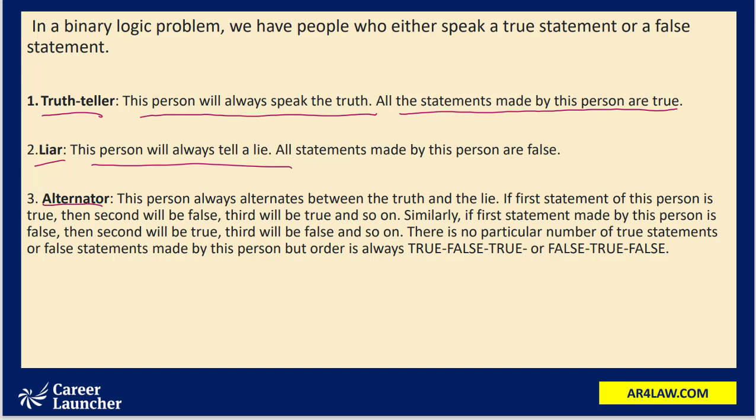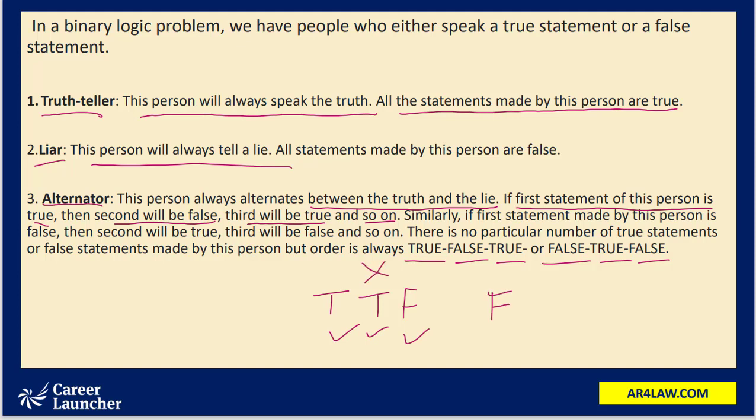The alternator is a person who alternates between the truth and the lie. Sometimes he speaks truth and sometimes he lies. Now there is a pattern in their alternation. If the first statement of this person is true, the second will be false and the third will be true, and so on. So with an alternator you would find patterns like this: true, false, true, or false, true, false. You would not find a pattern like two truths coming in a line and then a false statement. This would not happen with an alternator.